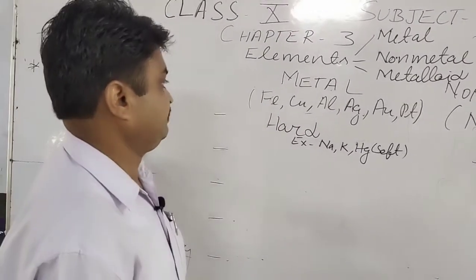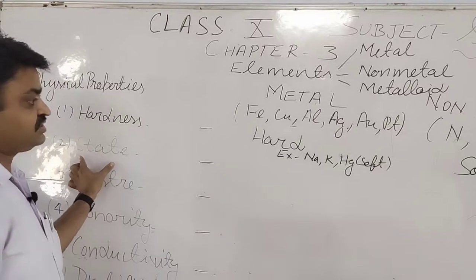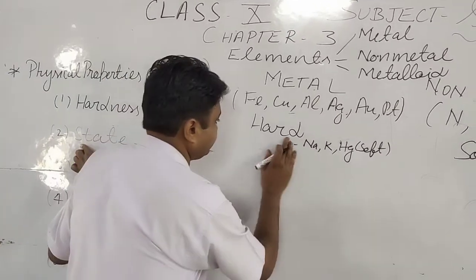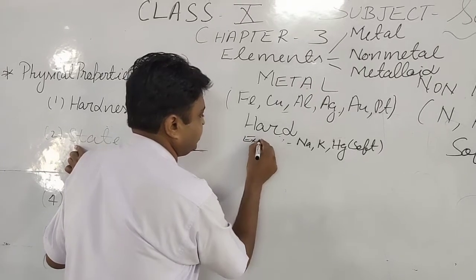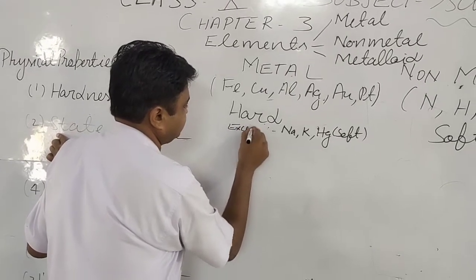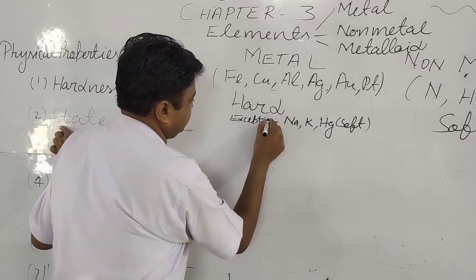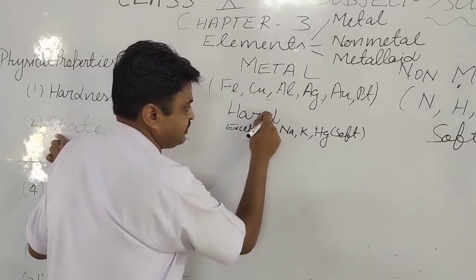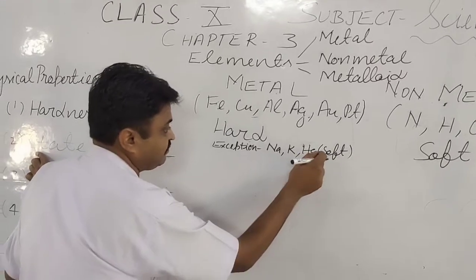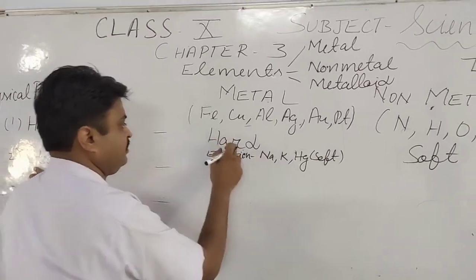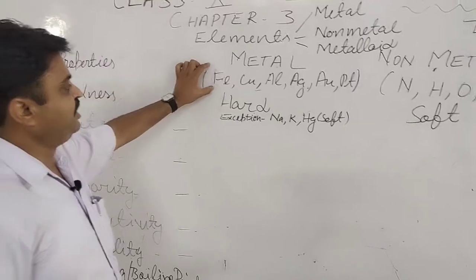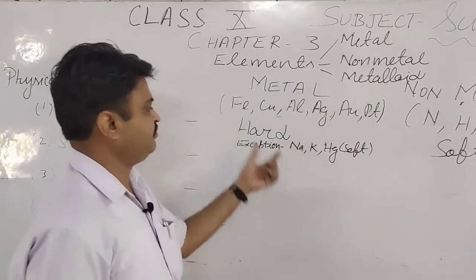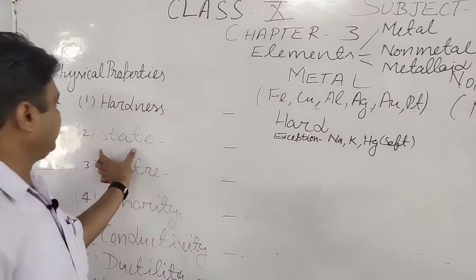Now we come to the state. In the state, here you write the complete exception. What is the meaning of exception? It means these metals differ according to this physical property because they are soft in nature. But in general, all the metals like iron, copper, aluminium, silver, gold, platinum, are hard in nature. Now we come to the state.